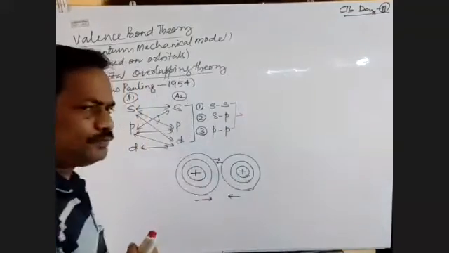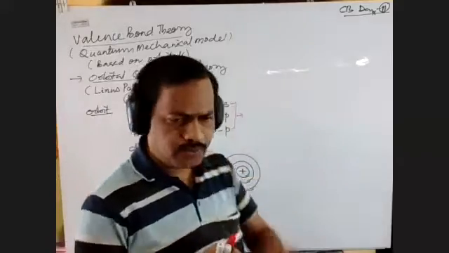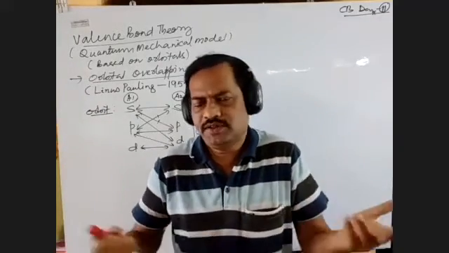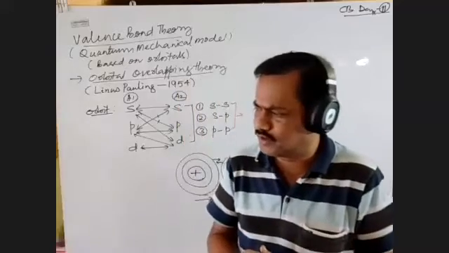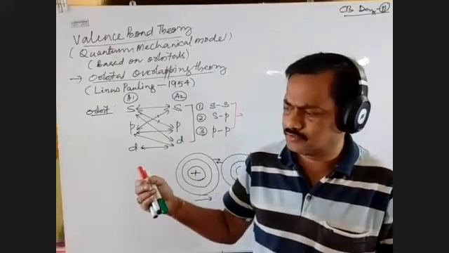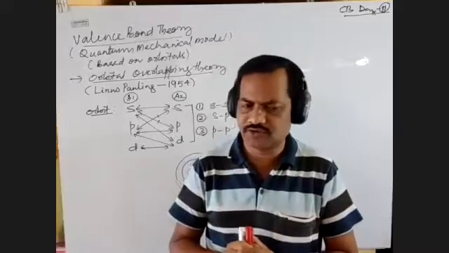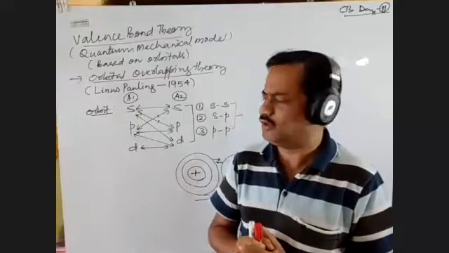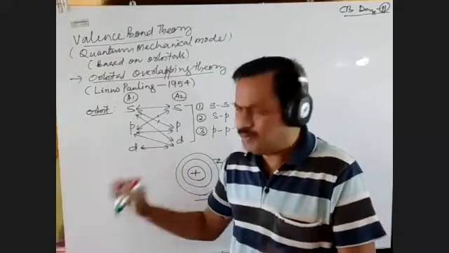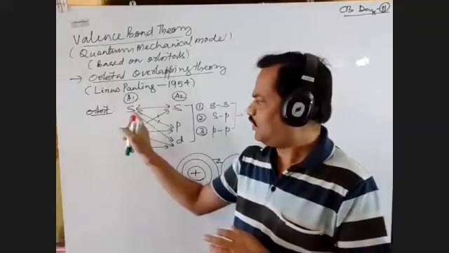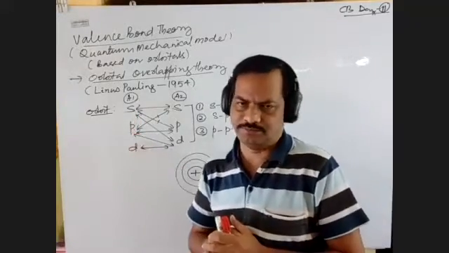Among all the four orbitals, the F orbital, we don't know what the shape of the F orbital is, till now, because the electrons entering the F orbital are almost all radioactive in nature. That's why, leaving out the F orbital, the remaining three orbitals are S, P, and D.